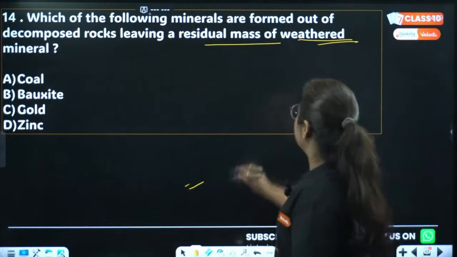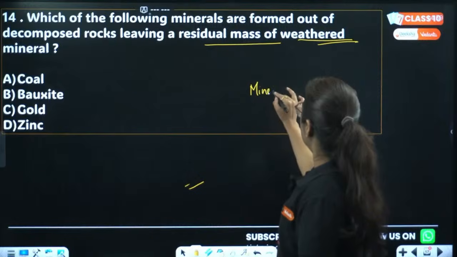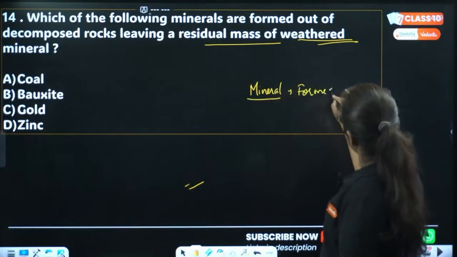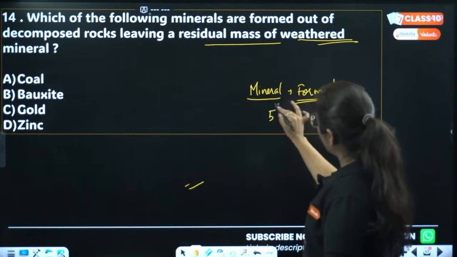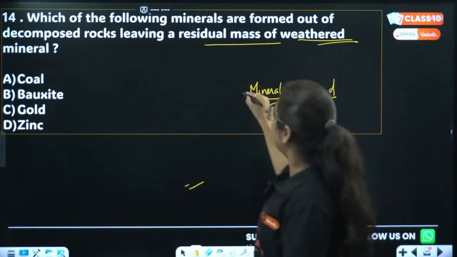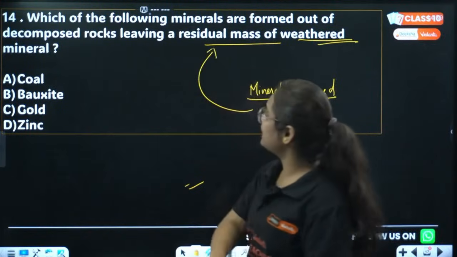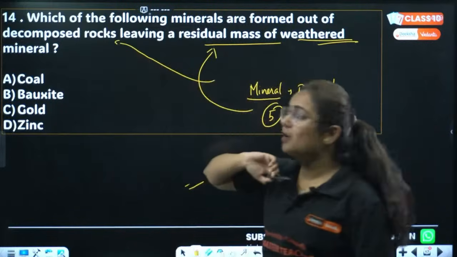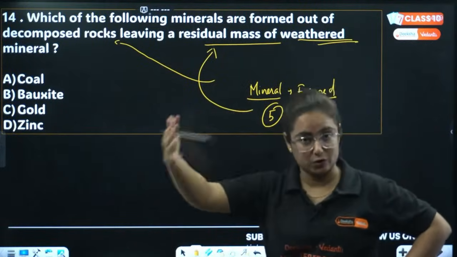So minerals are formed out of several things. In your book you have 5 points, which itself become a very very important question. And one among that is out of residual mass, and this residual mass is created because of decomposed rocks.